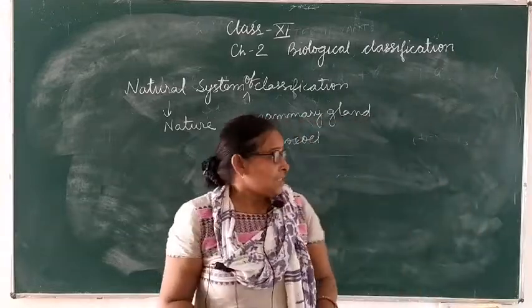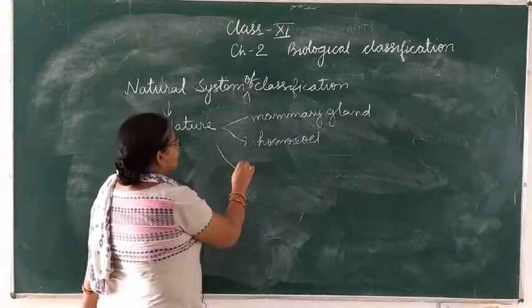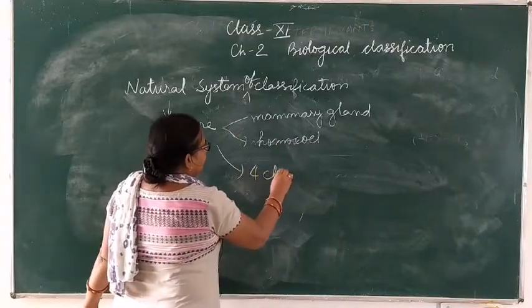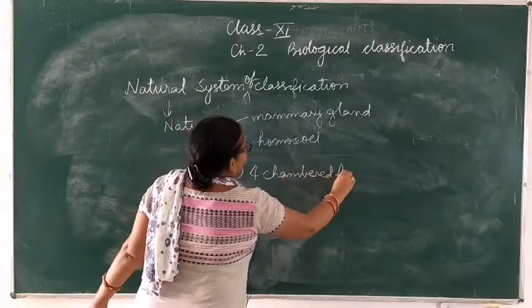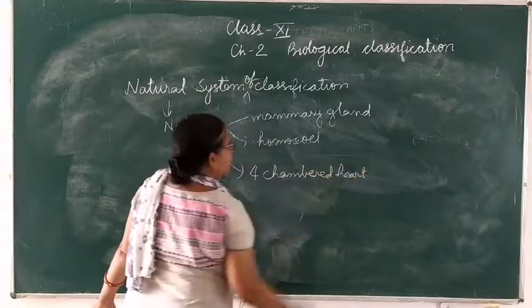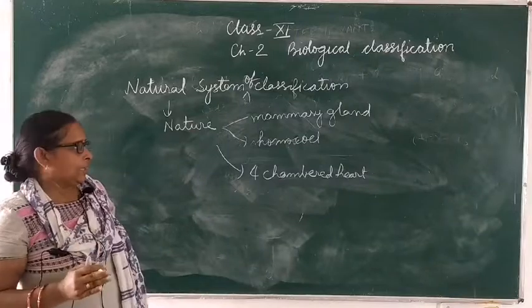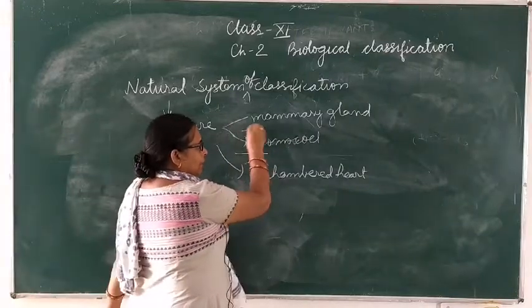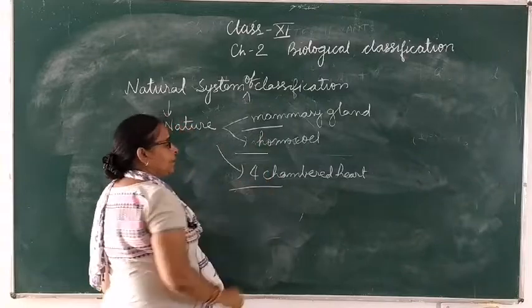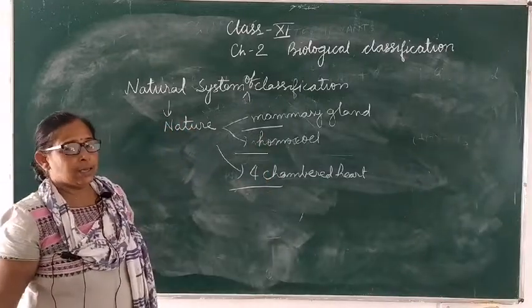Now if you talk about organisms having a four-chambered heart, some organisms are homeothermic, they have mammary glands, and they have a four-chambered heart also.